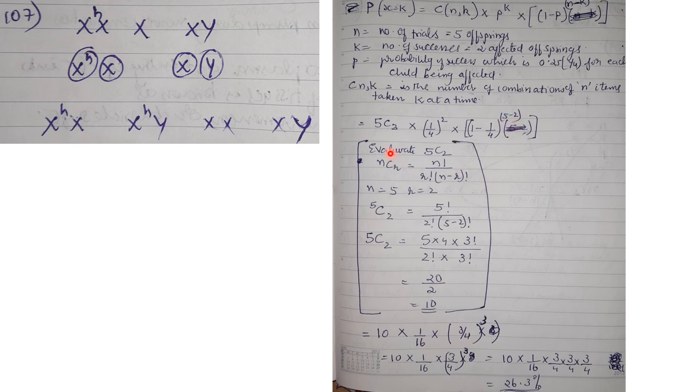Now first we will evaluate 5C2. 5C2 you have to evaluate as per this formula given here and you will get it as 10. Now substitute the value in the rest and you will get the answer as 26.3%.